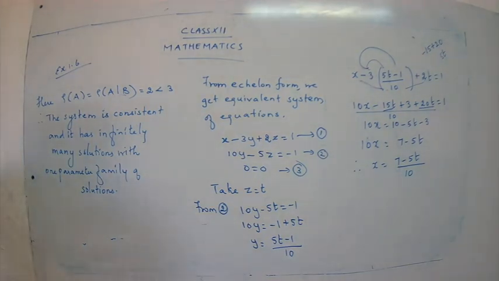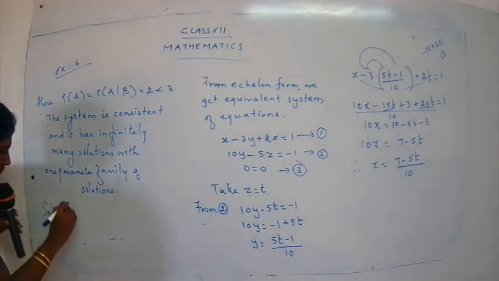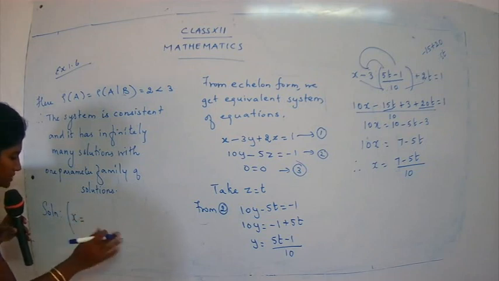So what about the system? The system is consistent. And how many solutions is it going to have? Infinite solutions. And how many parameters are we going to use here? One parameter. What is the parameter used here? It's t. So let's write the final statement. So solution, write the value for x.